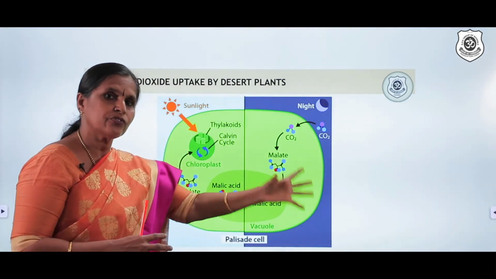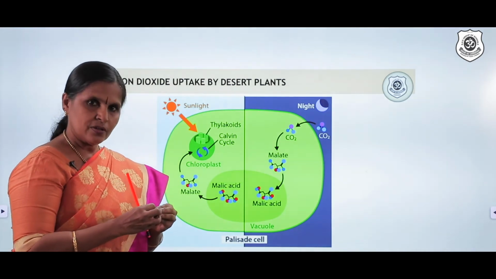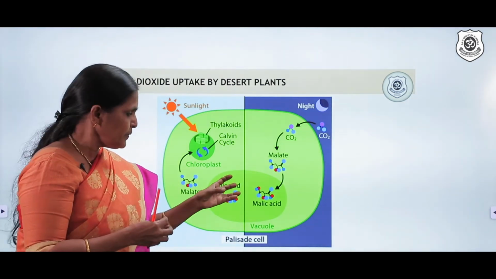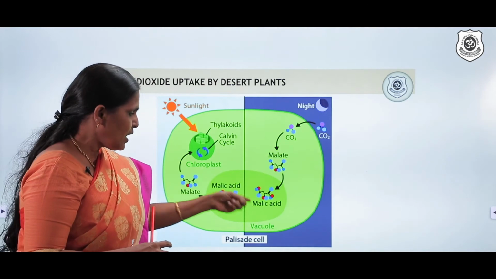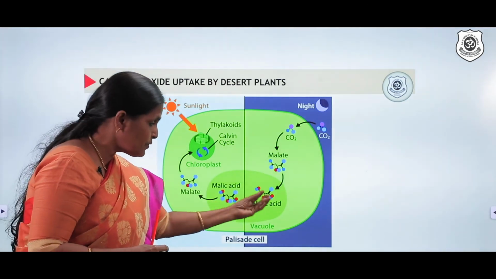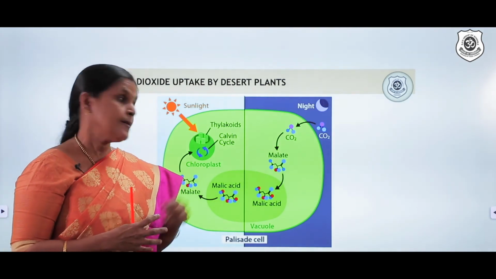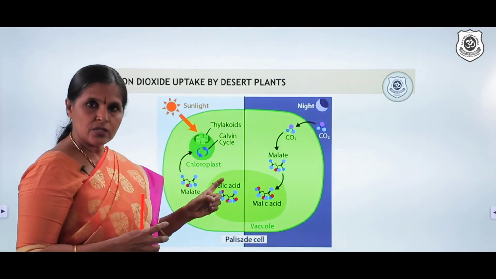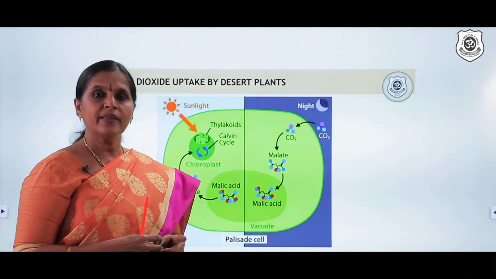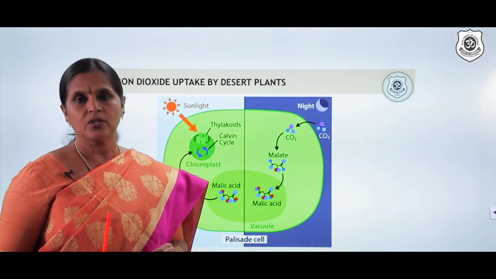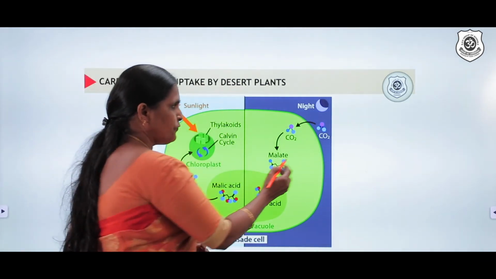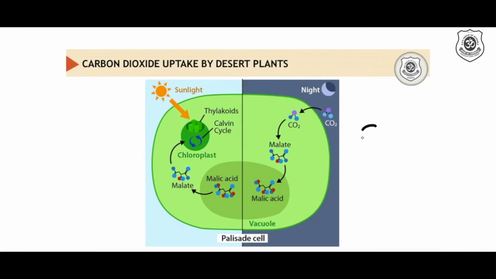They split carbon dioxide from the malic acid. There is a reaction where the carbon dioxide can be utilized. Carbon dioxide is now in the form of malic acid. From that, they utilize this carbon dioxide and carry out the process of photosynthesis. So this particular adaptation is found in desert plants where they avoid excess loss of water. This pathway, if you want, you can recollect it as CAM